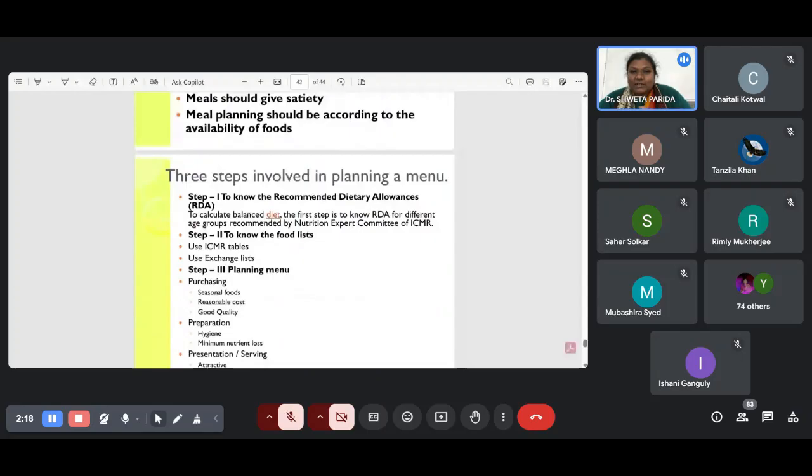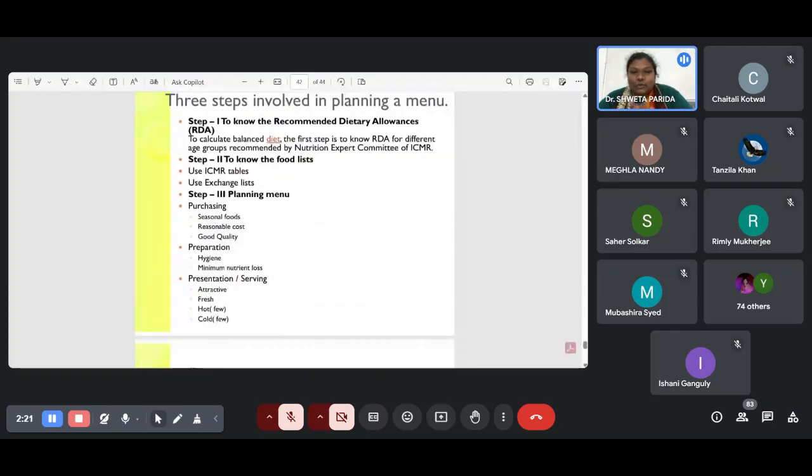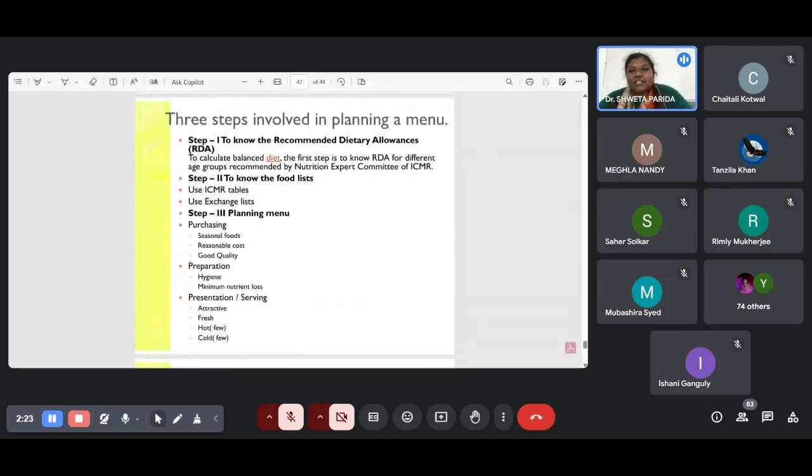So the last few slides. The three steps that need to be involved in planning a menu. First of all, you have to understand what the RDA is. According to the limit, meaning at what calcium limit, whether it is 600 or 1200 mg, that needs to be known to you. According to that, you can choose the appropriate diet and prescribe it to someone.